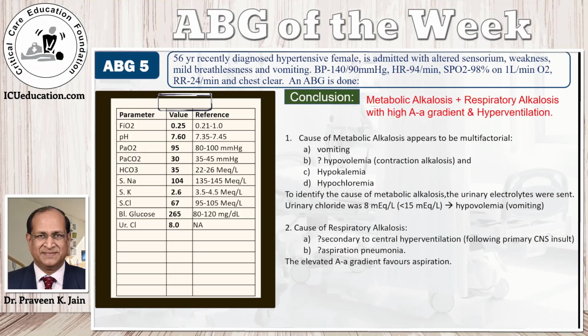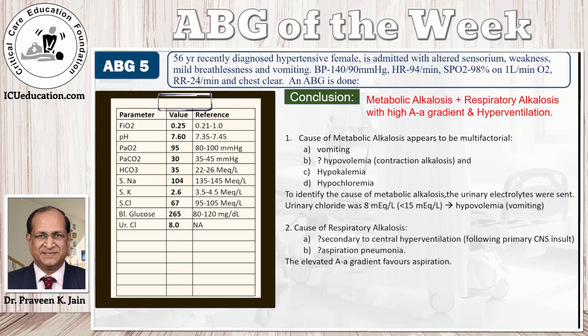So in conclusion, this patient has a metabolic alkalosis and a respiratory alkalosis. There is a high alveolar arterial gradient, which means there is a lung pathology, and the person is hyperventilating. What could be the cause of metabolic alkalosis? Well, from the history, the person is vomiting. That can cause it. We looked at the urinary chloride importance, and it pointed to hypovolemia or contraction alkalosis. There is some hypokalemia, so that could be a cause.